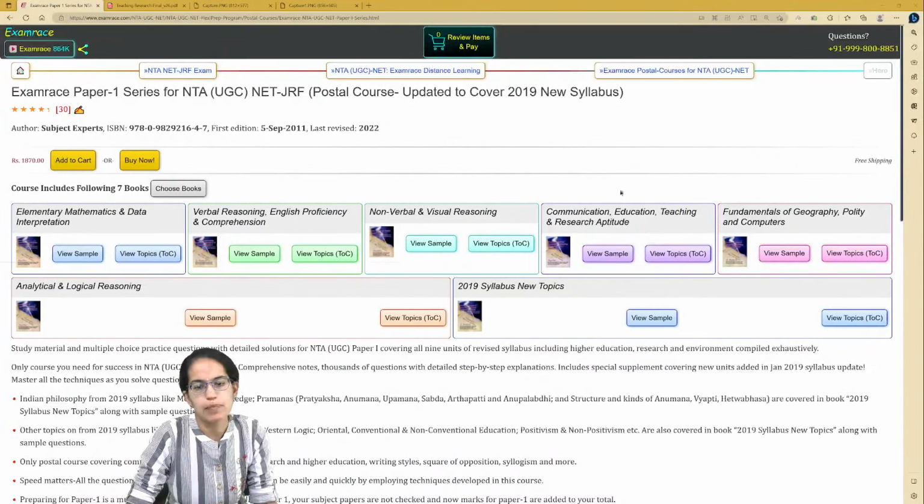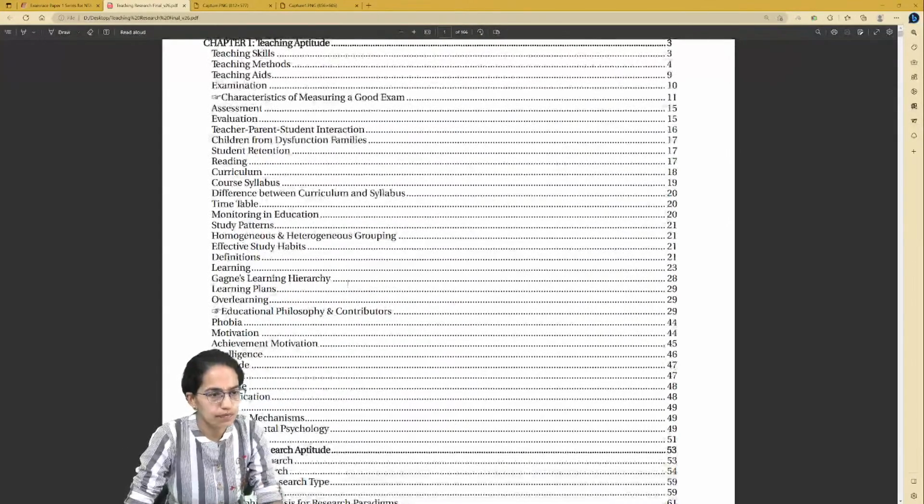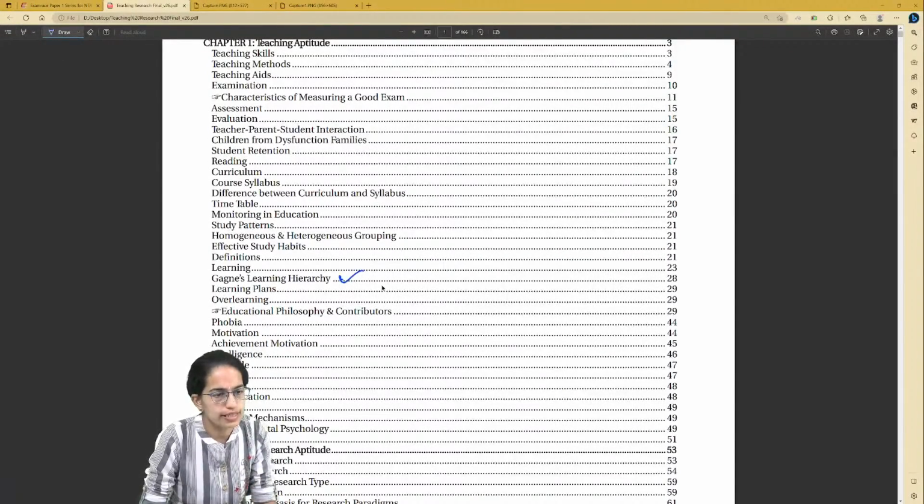But for example, the book on communication, education, teaching and research has been updated recently, and here are some of the topics from this section that have been added. Under the teaching section, Gagne's learning hierarchy is a very important topic. Questions have been asked from this topic exceptionally fast. So there is coverage of Gagne's hierarchy.